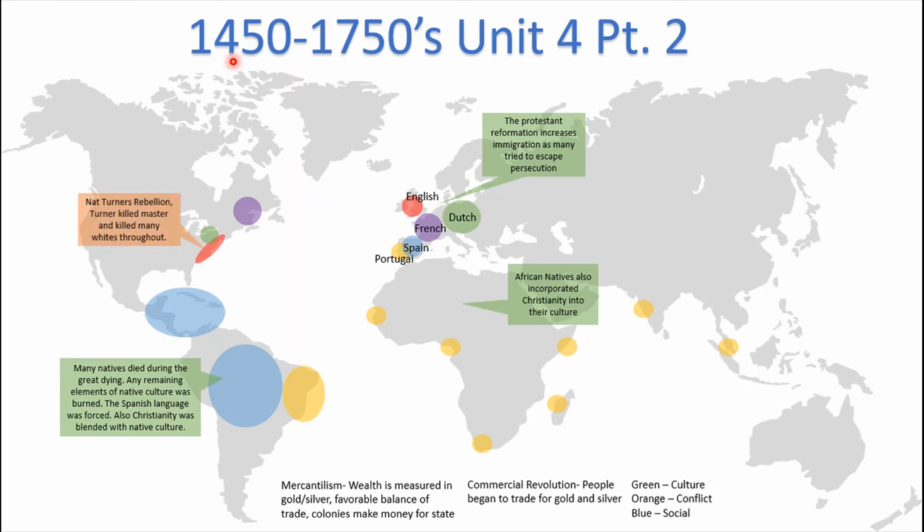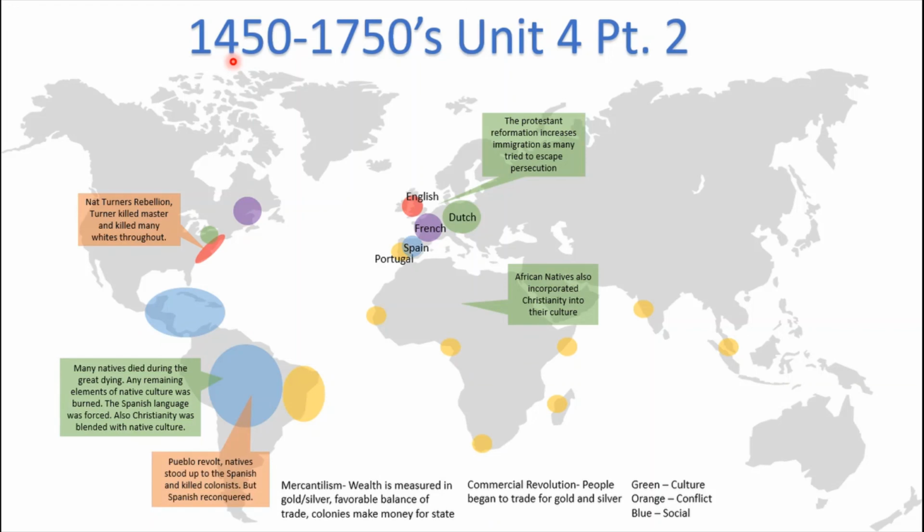Okay, now let's talk about some social conflicts, or just conflicts. So, first of all, is Nat Turner's rebellion in the Americas. Turner is a slave who kills his master and kills many whites throughout, to send a message about their tough situation. However, this only leads to a tighter lockdown on slave restrictions and so on.